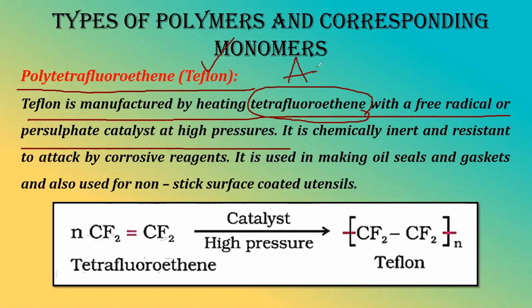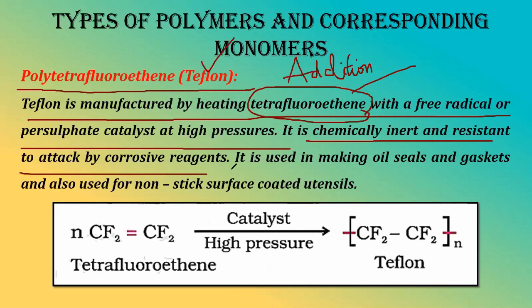So this particular process is what? I'm writing it out. This is addition polymerization. Okay. It is chemically inert and resistant to attack by corrosive reagents, and it is used in making oil seal, gasket, and also non-stick cookware.